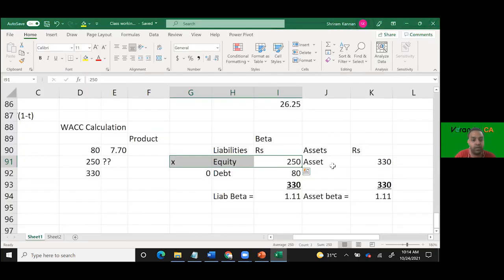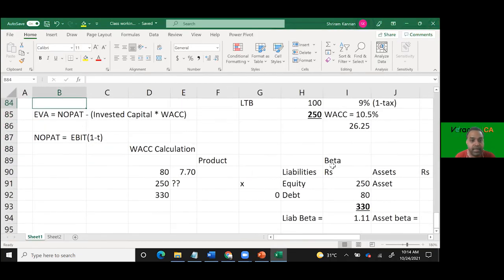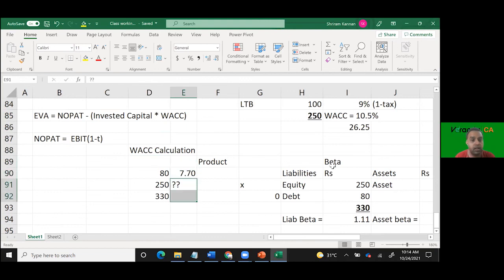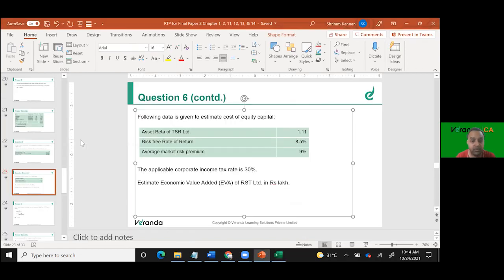With this cost of equity, we substitute in the WACC calculation, and then you get the weighted average cost of capital of this company. Invested capital 330, WACC that percentage, and NOPAT you calculate, and you get the EVA of this company. Can you get the basic idea of this problem?